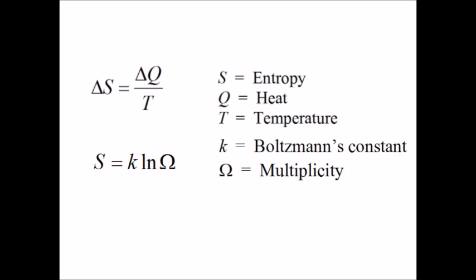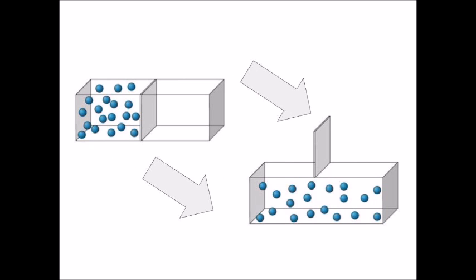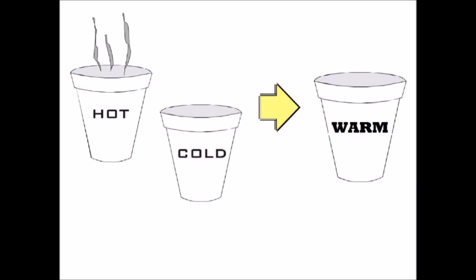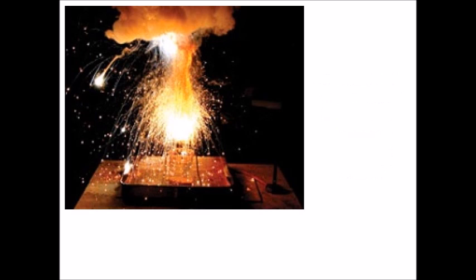So we have 3 videos here to try to make sense out of disorder. And apparently nature loves disorder. That's what the second law of thermodynamics says. Entropy increases over time. You can see it as a gas diffuses, or as a solid dissolves. Nature tends towards more disorder. That's why heat flows from a higher temperature to a lower temperature. More on that later.